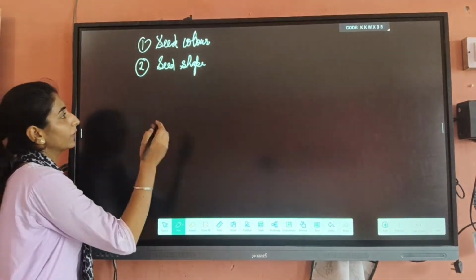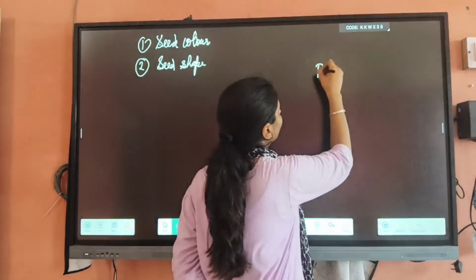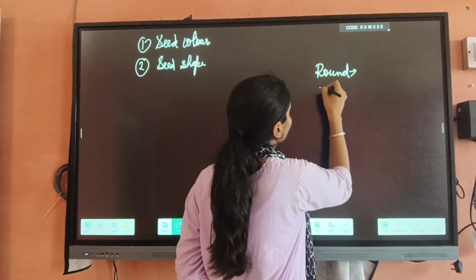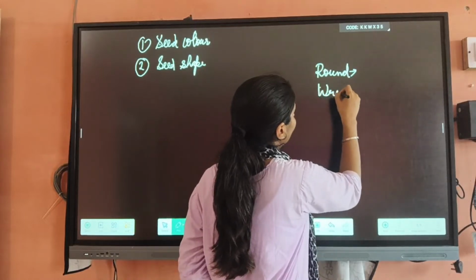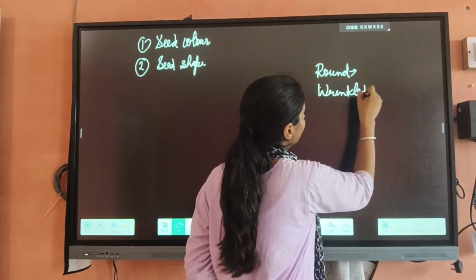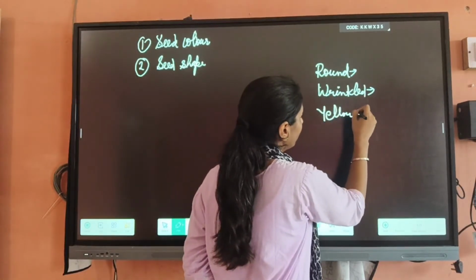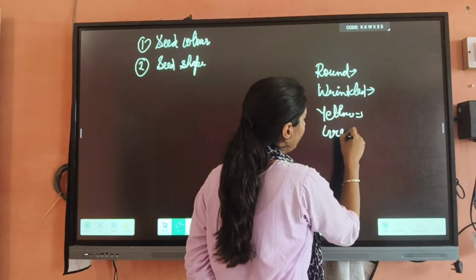First of all, you have to know the seed types: round, wrinkled, yellow and green.